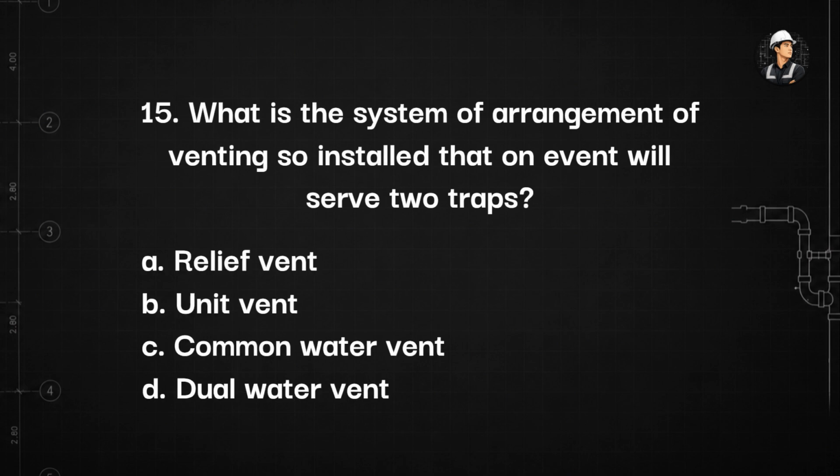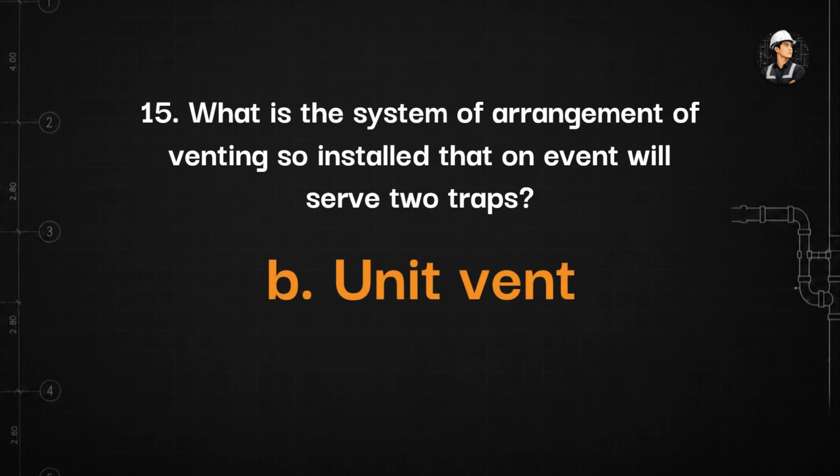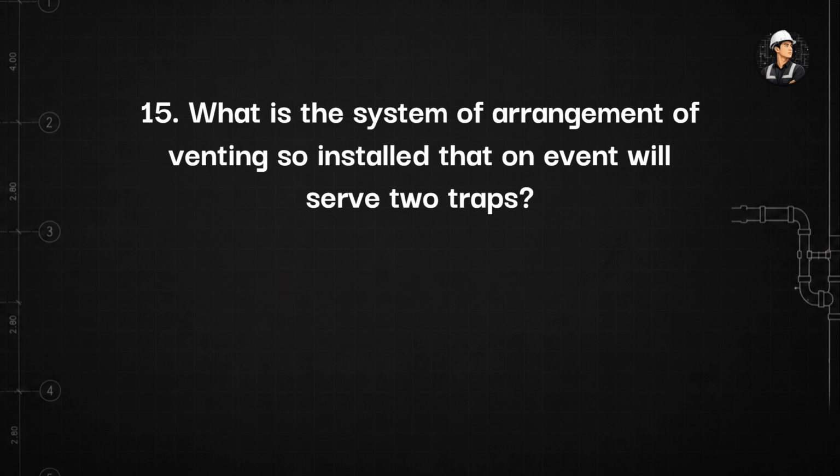15. What is the system of arrangement of venting so installed that one vent will serve two traps? A. Relief vent. B. Unit vent. C. Common water vent. D. Dual water vent. The answer is letter B. Unit vent. Unit vent is the system of arrangement of venting so installed that one vent will serve two traps.